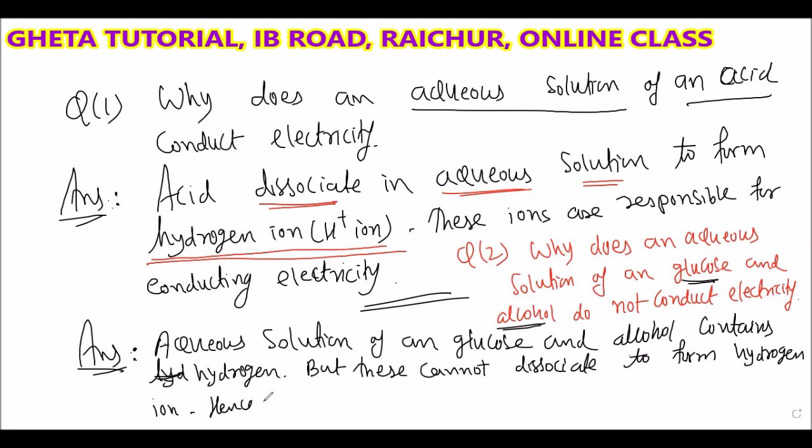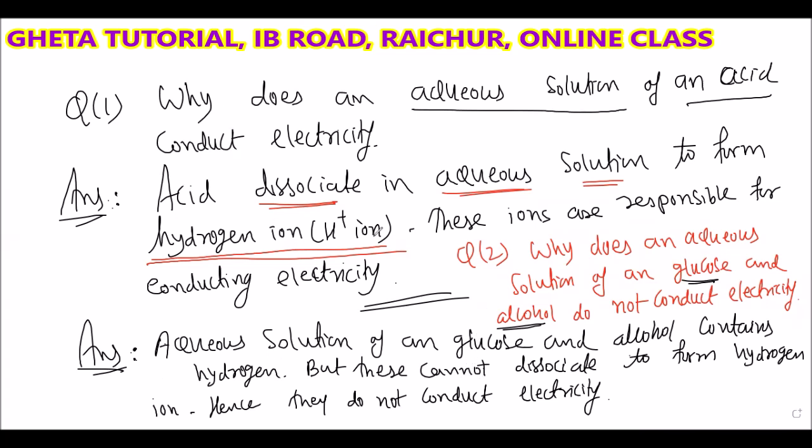Hence they do not conduct electricity. This is the answer: aqueous solution of glucose and alcohol contains hydrogen, but this cannot dissociate to form hydrogen ion.